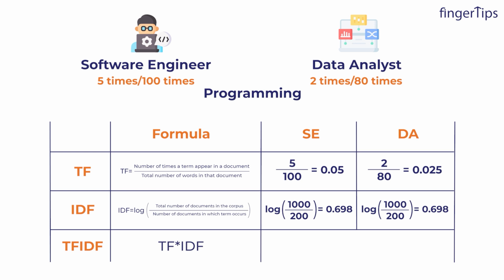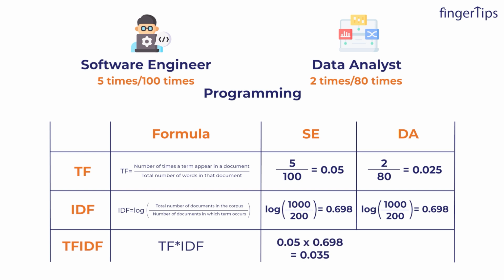What will be the IDF for this? So it will be log of 1000 divided by 200, and we can calculate it, right? And that is equal to 0.698. Now as I have already told you, TF-IDF is equal to TF multiplied by IDF, right? So when we calculate TF-IDF score for programming in both the job descriptions, let's first calculate for software engineer.